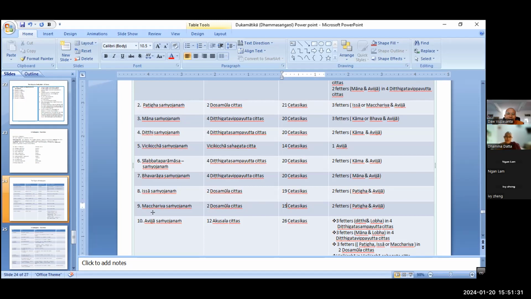Here, avesa samyojana. So what should be done, what should not be done? If someone doesn't know what should be done and what should not be done, that is also avesa, right? When we do what should not be done, also avesa, right? If we don't do what should be done, also avesa, right?